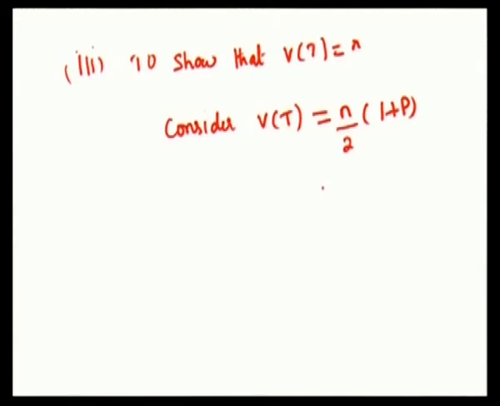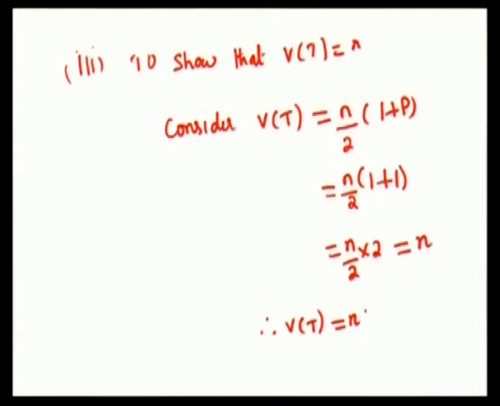So this is equal to n by 2 into 1 plus, in the previous step we have shown that rho is equal to 1. So you will have 1 plus 1, which gives you n by 2 into 2, which is equal to n. Therefore, variance of T is equal to n.